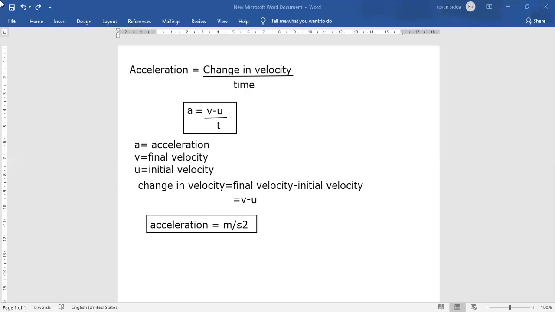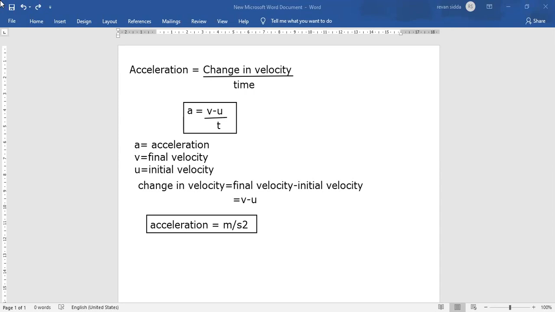Meaning of acceleration: change in velocity per time is nothing but acceleration. The change in velocity of the object during any time interval is called acceleration. That is the particular definition of acceleration.